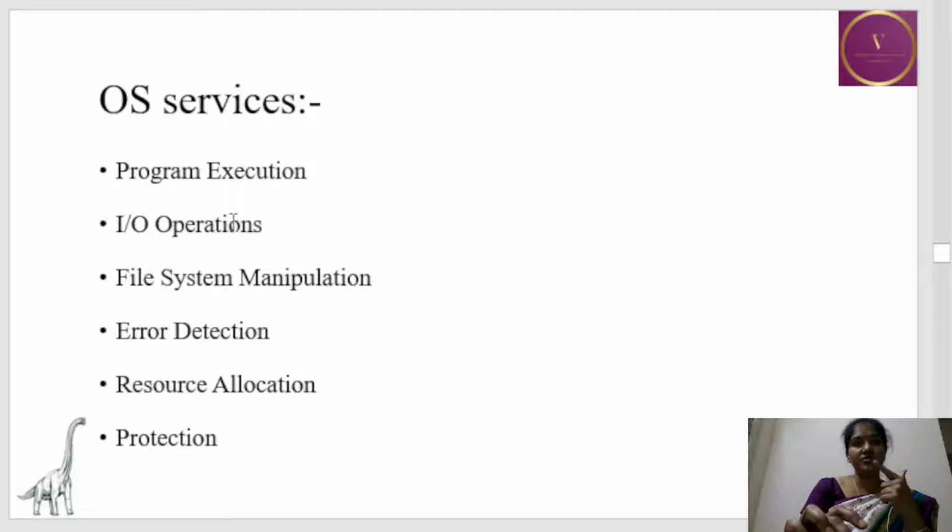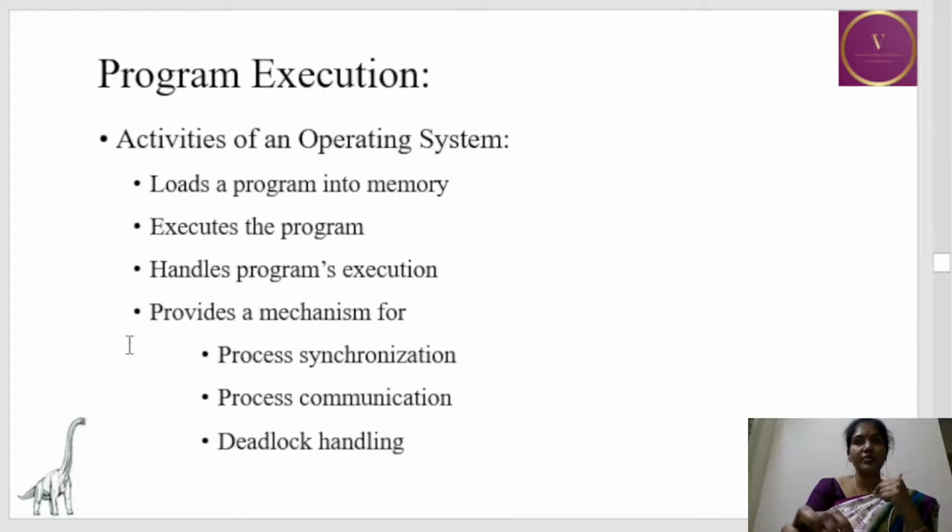The following are the services that OS gives to us: program execution, IO operation, file system management, error detection, resource allocation, and protection. Now let's see each of the services one by one. Program execution.